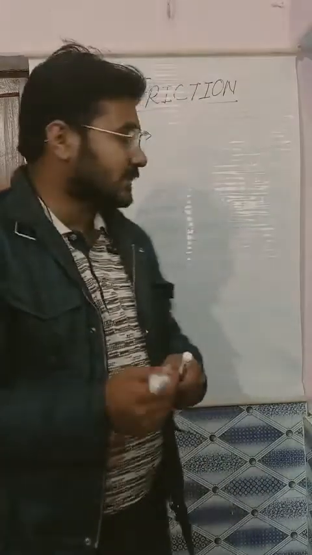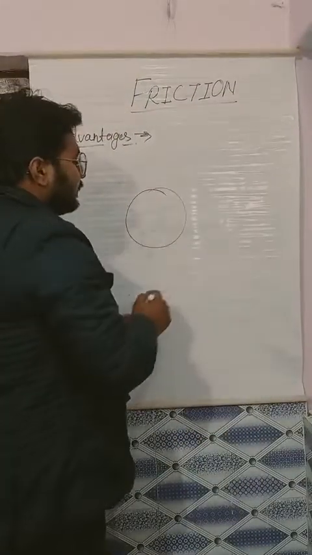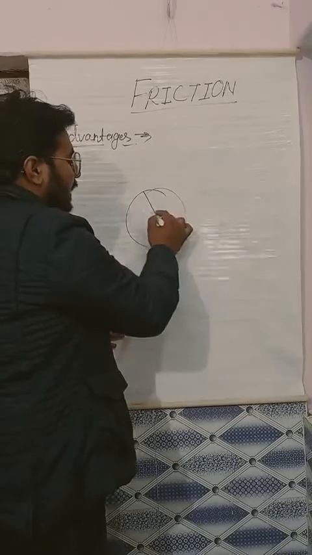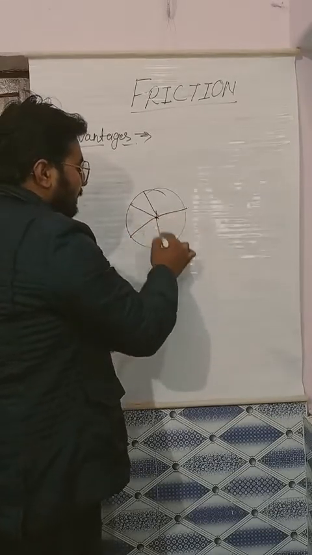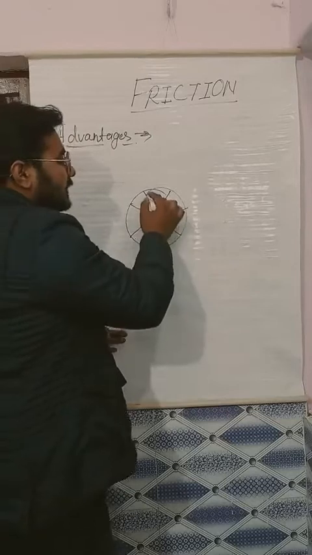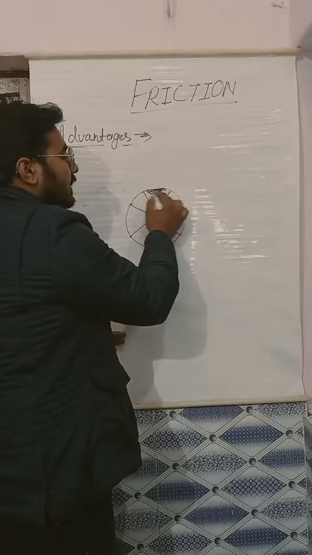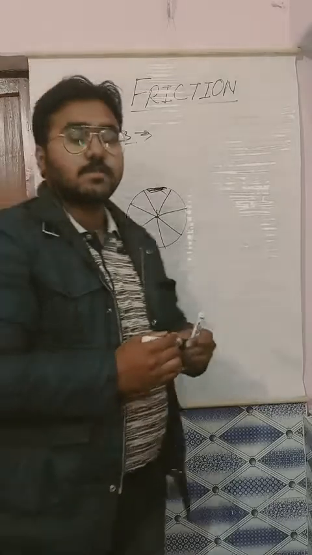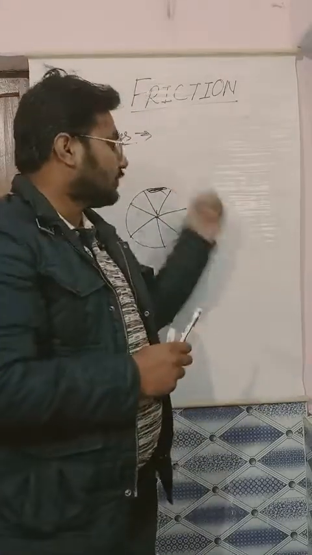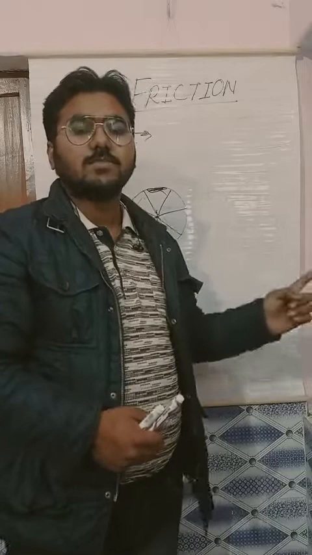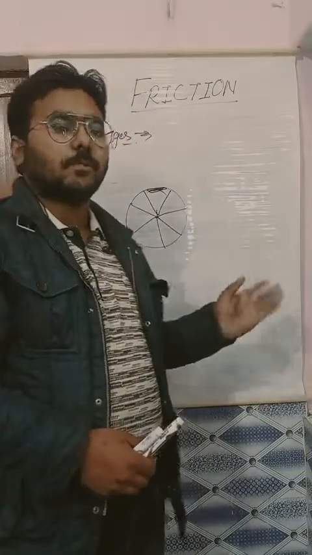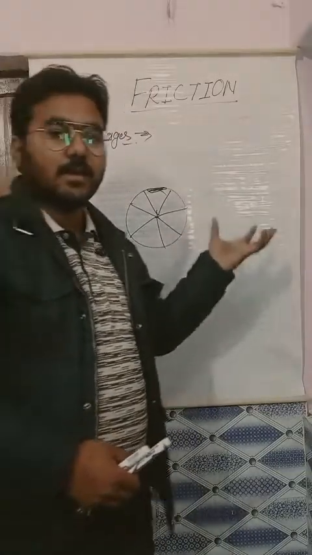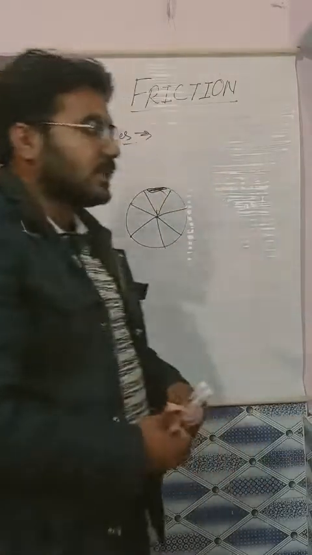Brakes. When you are riding a cycle, there is a wheel. If you have to stop it, you will apply the brake. When the brakes are applied, there is a rubber, and that rubber works against this wheel through friction. So it makes the wheel stop, and the cycle stops. These are the advantages of how friction can help us.